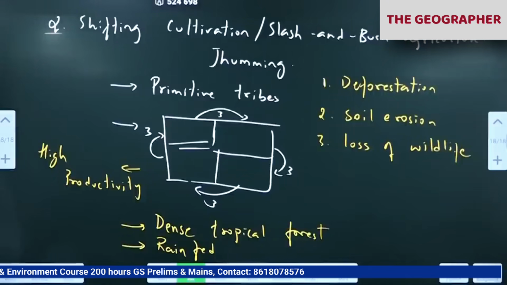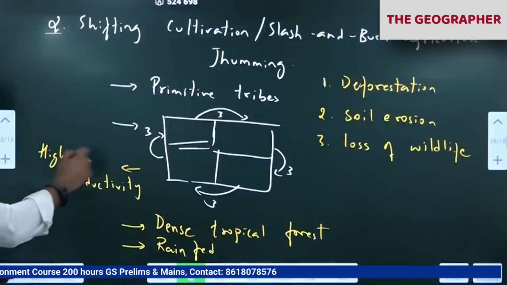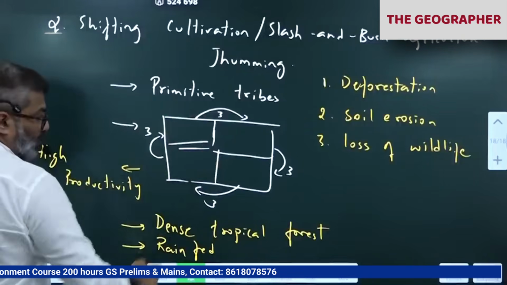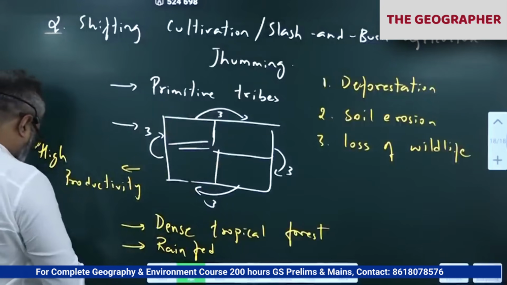Can I go to the next page? Right, first. Okay. First year agriculture productivity is high. Second, third, it decreases. Then they shift to the next patch. So I'll show you some photos also. Shifting cultivation photos.